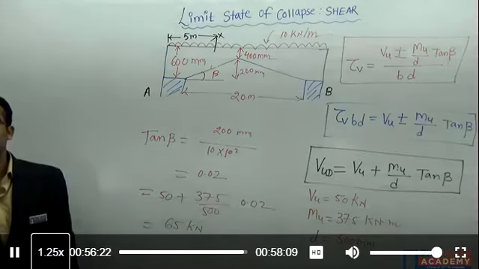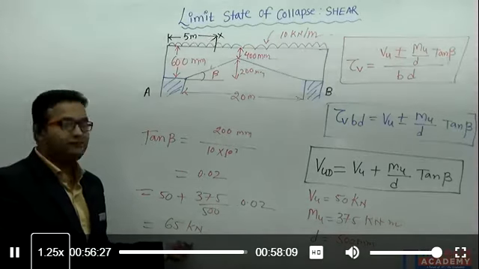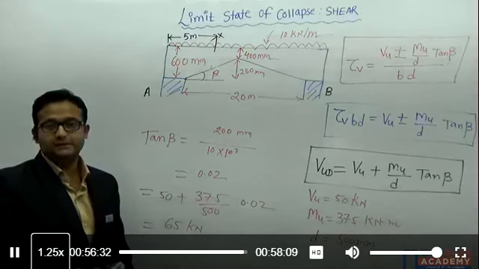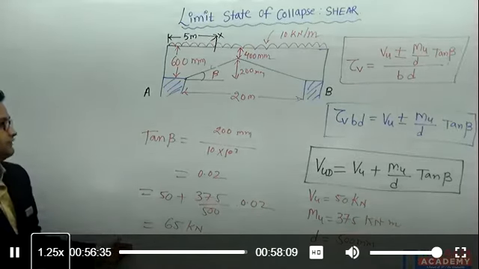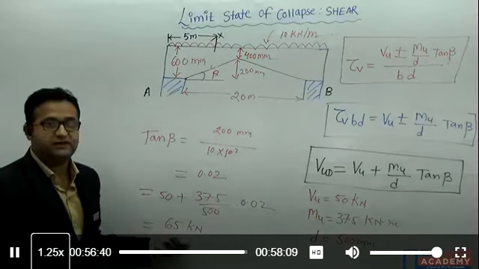Yeah, somebody gave the answer. Answer is 65. Yes. No, the answer is not 50.015. Somebody gave the value 50.05 something. The answer is 65 kilonewton. Okay, so in this way I have calculated all the values one by one, and I got the design shear force equal to 65 kilonewton.